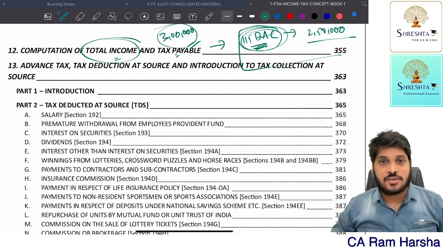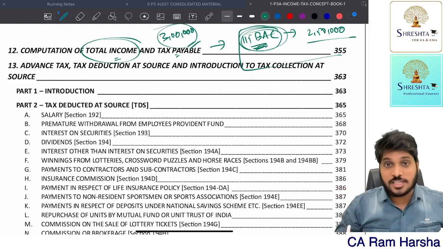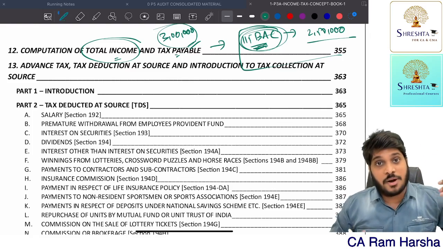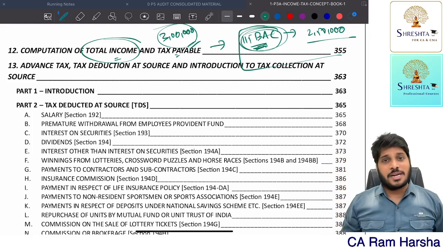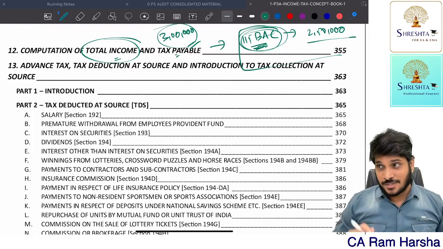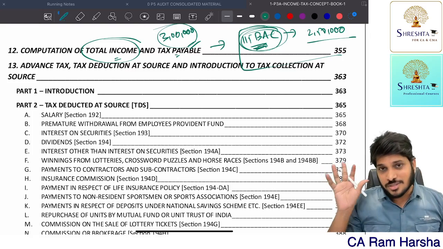Whatever recordings we have provided, whatever material we are giving you, whether you are seeing this, downloaded it, or already placed an order, if you originally purchased for November but withdrew that attempt and are planning for May, absolutely you can follow this material. You can follow our income tax classes. Just amendments: let the RTP be released by the institute, then I will take amendment videos as well.